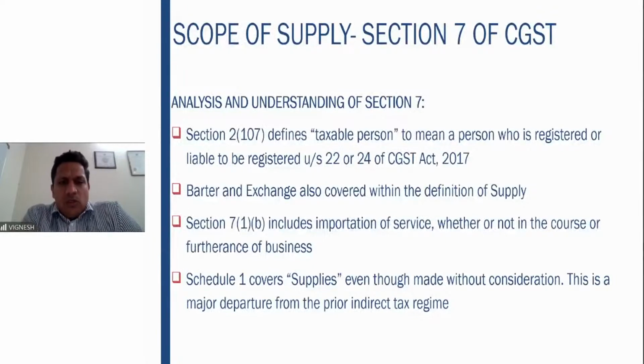Then 7.1(b) includes importation of service, whether or not in the course or furtherance of business. So what was the logic behind putting 7.1 subsection B? Why is this particular activity covered whether or not in course or furtherance of business? If you see, due to the digitization of the world, procuring services from outside the country has become a very common occurrence. It can be something like a software subscription. It can be something like a movie streaming subscription. It can be anything whatsoever.